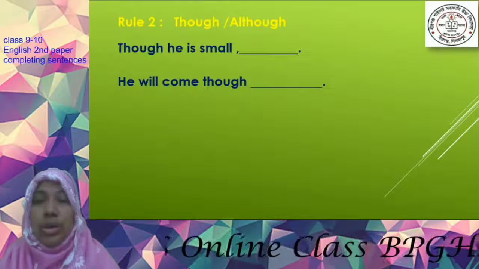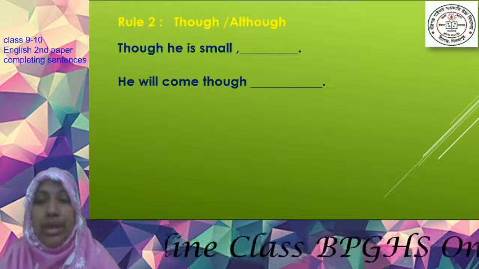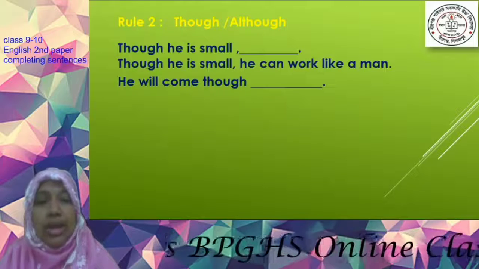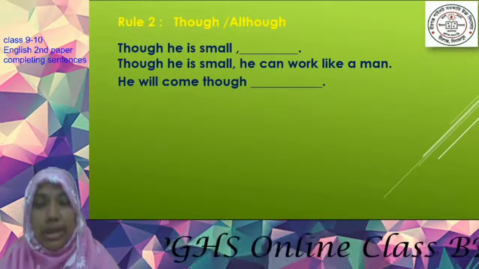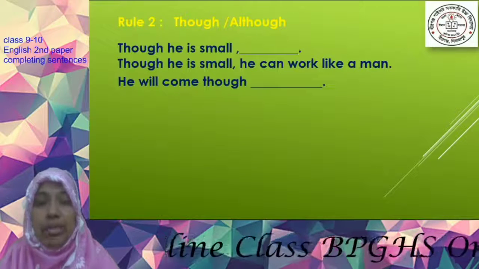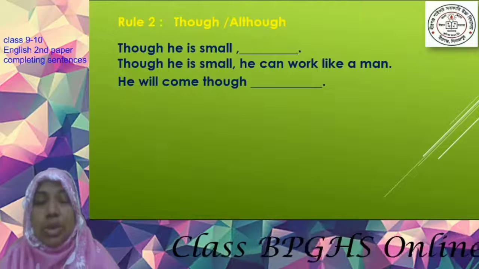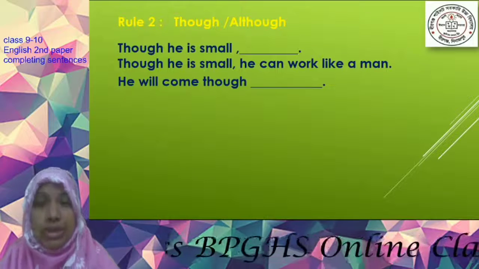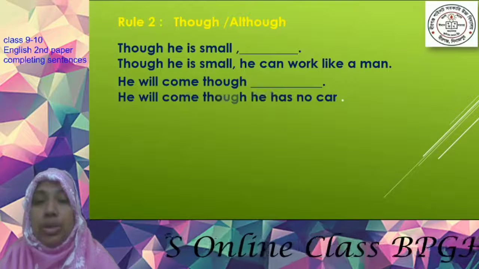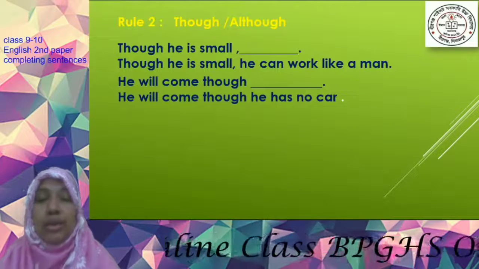Actually, though is used when an opposite idea is given. Though he is small, he can work like a man. Generally, it's not possible for a small boy to work like a man, but it happens. So, we have written the sentence, though he is small, he can work like a man. He will come, though he has no car.